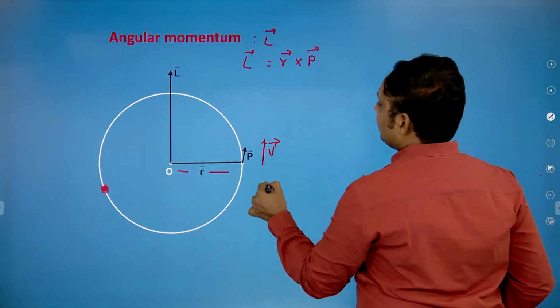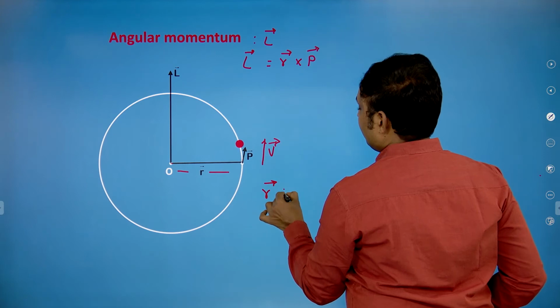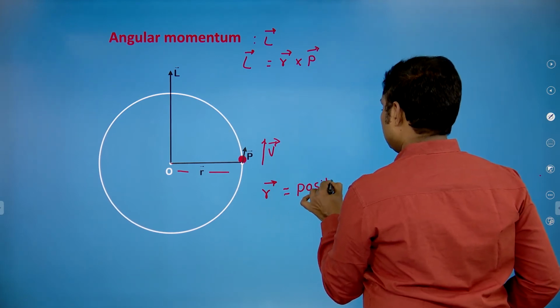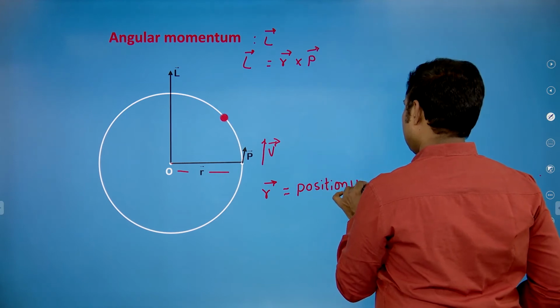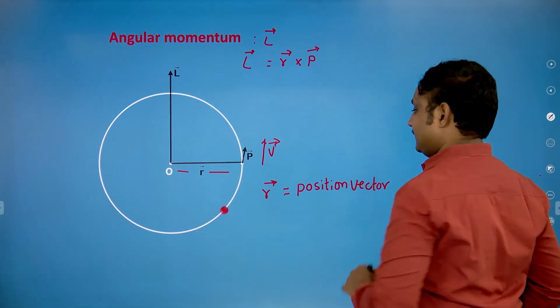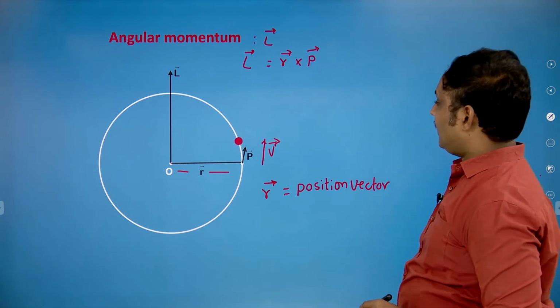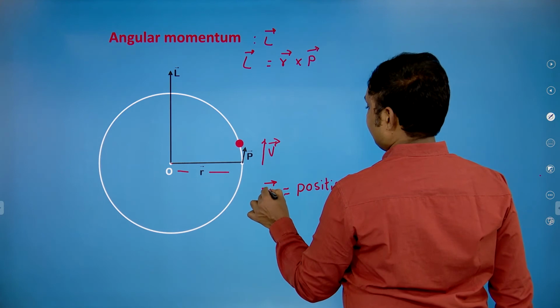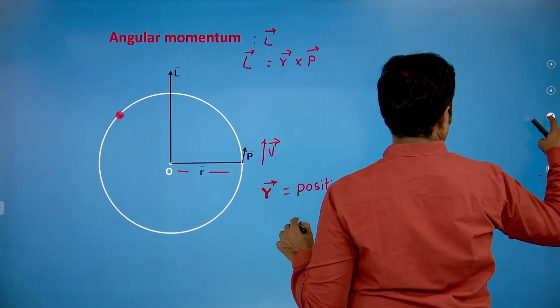Yes, R bar is the position vector, no doubt at all. Okay, now you are going to confirm. Very clear.